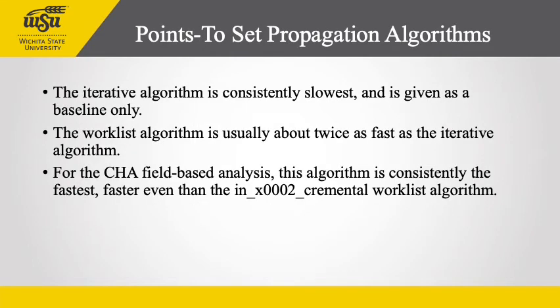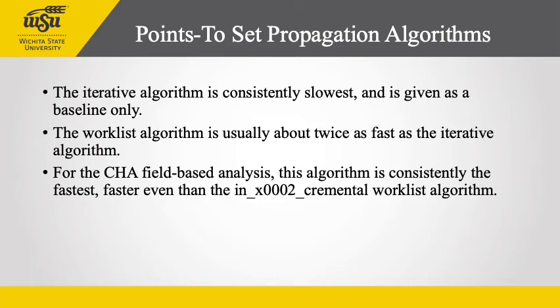Let's see how points-to set propagation algorithms affect performance. The iterative algorithm is consistently slowest and is given as a baseline only. All measurements were made using the hybrid set implementation and without any simplification of the pointer assignment graph.